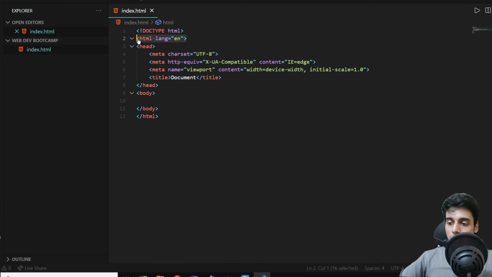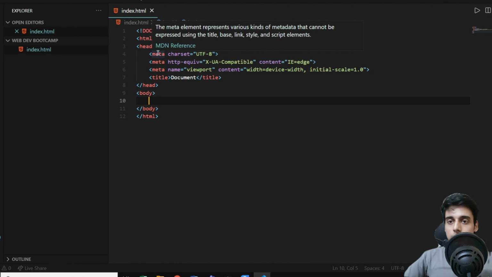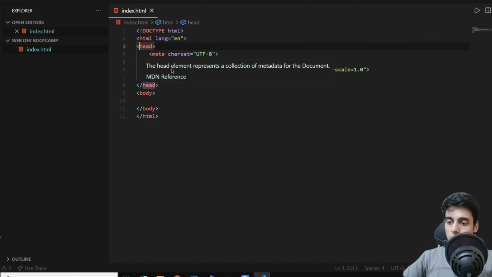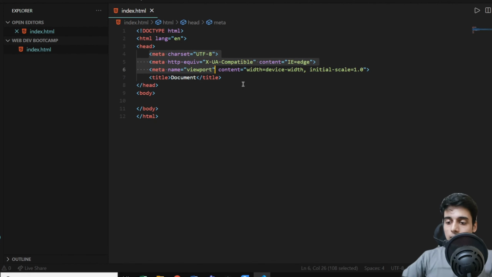Then we have another tag as html lang equal to en. Now what is this en in double inverted commas? Well, it's language English. All of these things which we are going to type will be in English language. So this is it. And every HTML tag starts and ends with an angular bracket. These are called angular brackets. Okay, now we have head tag, and inside this head tag we have our meta tags and title tag.